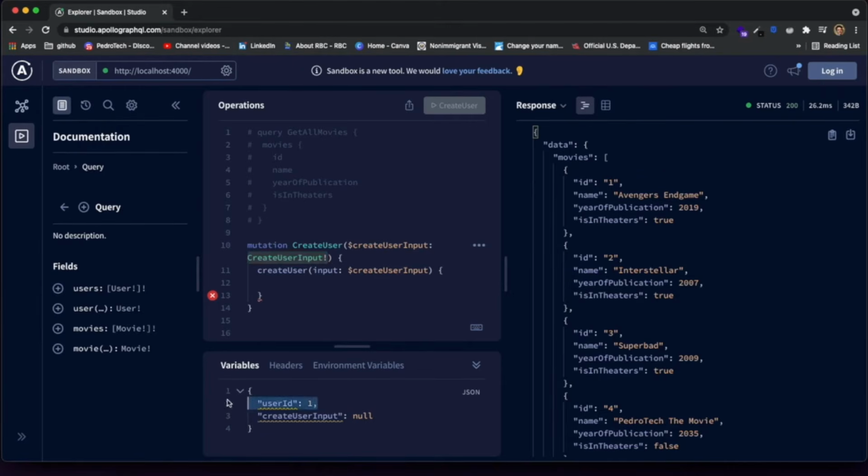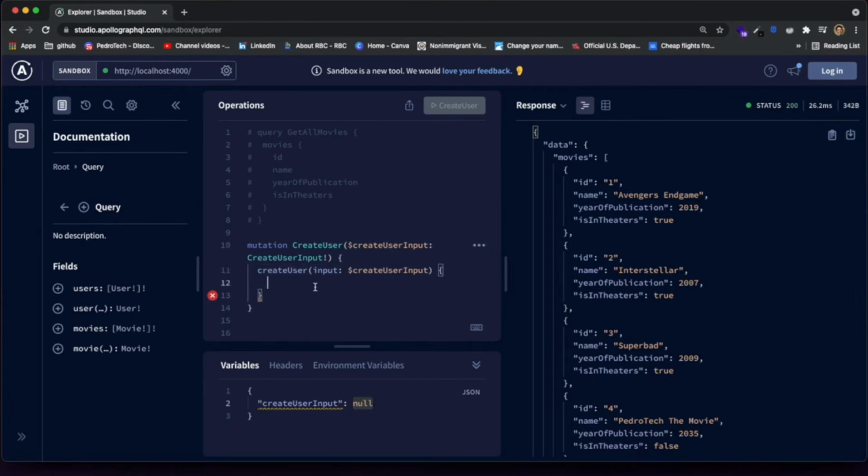And that means that now we can pass the input data over here, similar to how when you're going to make the request in the front end, you're going to pass the data as a variable to the mutation. Then inside of here, we just say that we call the mutation and we set the input to be equal to the variable that we created. I know this is kind of confusing, and believe me, it's going to make a lot more sense when we start working in the front end. But for now, just go with the flow. We're just going to pass the data inside of this variable, and it should be accessible inside of our resolver.